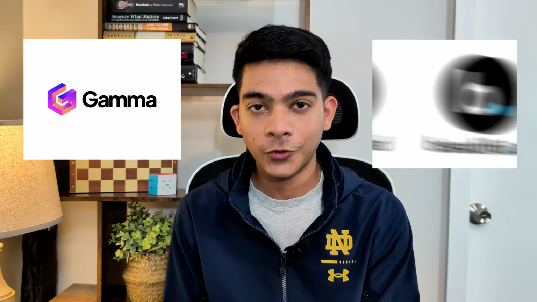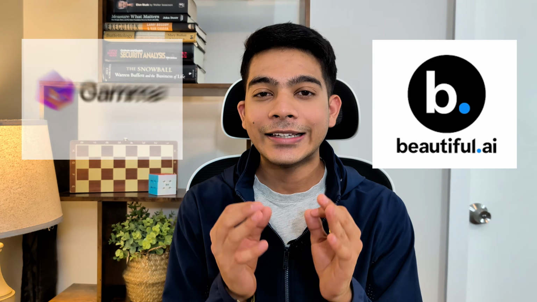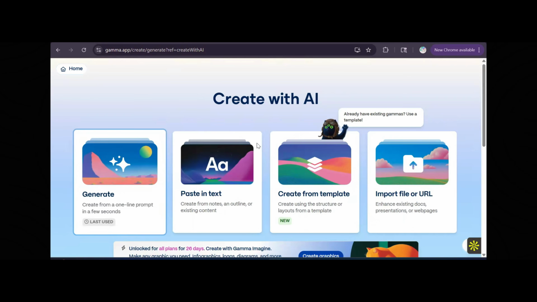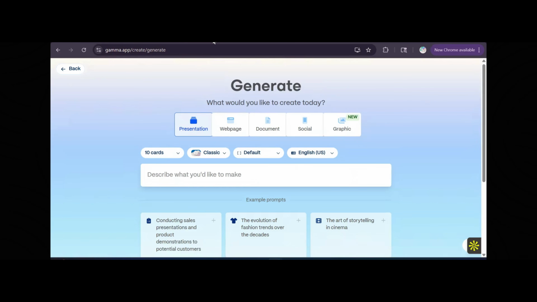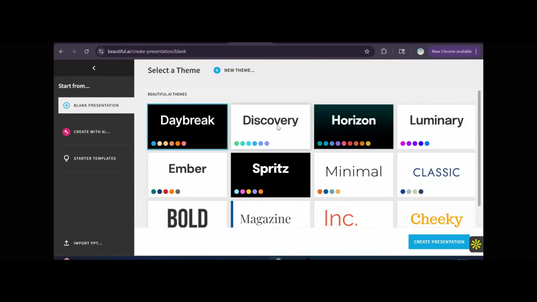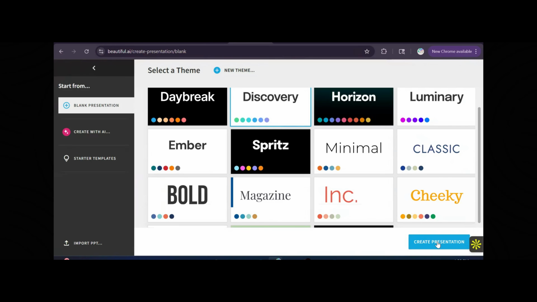Now next I want to talk about two tools which you can use for creating presentations. The first one is Gamma AI and the second one is Beautiful.ai. Both of them create great presentations for you in just a matter of seconds, and you can use both of them in two ways. The first way is you have a prompt in your mind, like maybe create a presentation for this particular company on this particular topic. The second is that you have all the content and you want to make the presentation, so just dump all of the content over there and the AI will do the rest of the work for you.